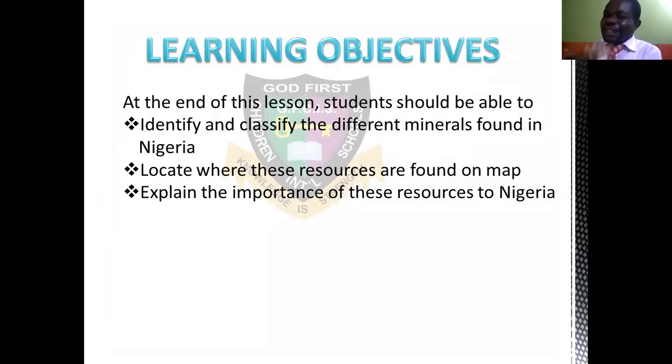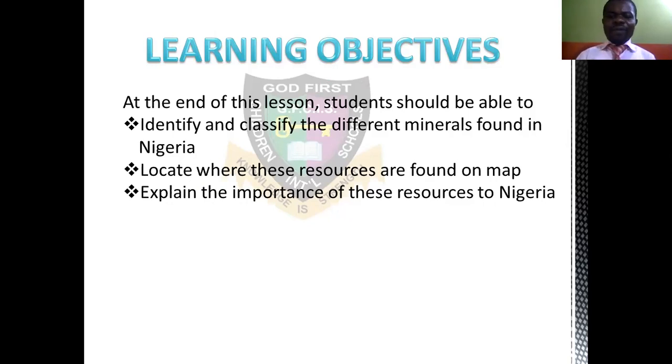Then locate where these resources are found on the map. Since we now know these geopolitical zones and these zones of the map, you now know the kind of minerals that are seen in each of these zones. Then explain the importance of these resources to Nigeria. As a country, we shouldn't just have them and not make use of them. We have where they are of use to us, calling it the importance of the mineral resources to the Nigerian economy. So Nigeria has a way where we make use of them too.